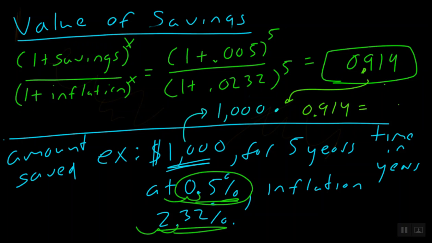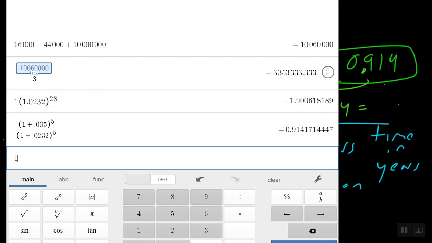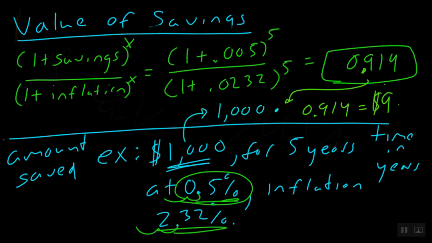What do we get? Well, if I do 1,000 times 0.914, we get $914. So what are we really saying here?